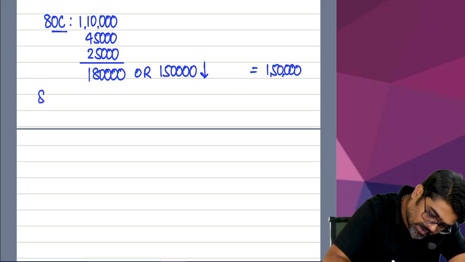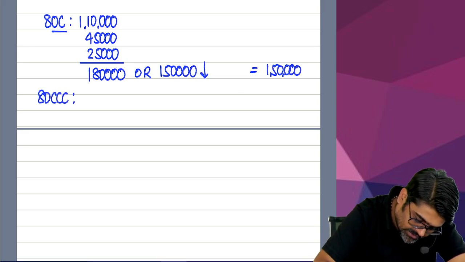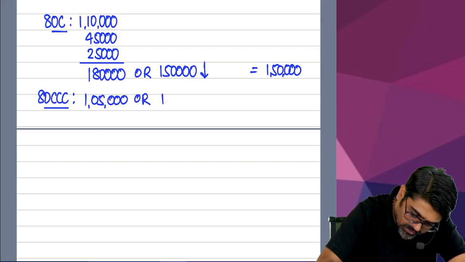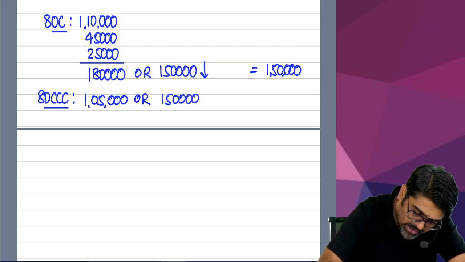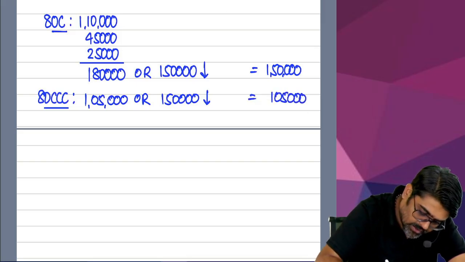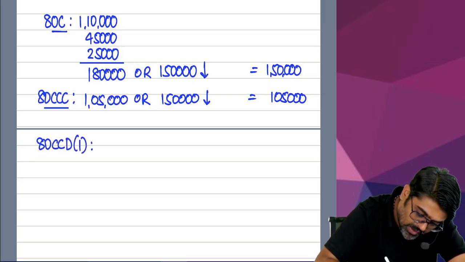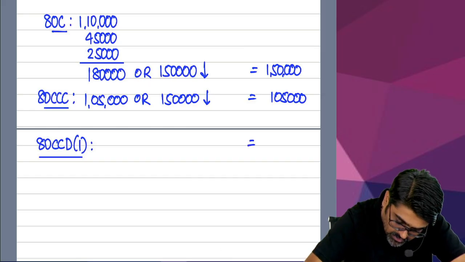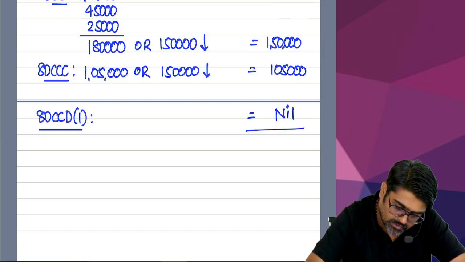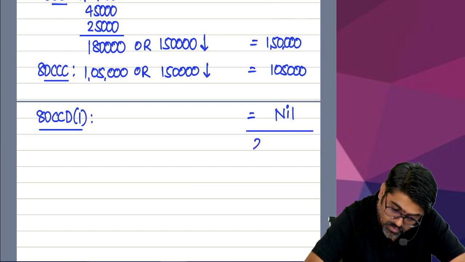80CCC is there or not there? 80CCC, how much? 1 lakh? And this will be allowed subject to a limit of 1,50,000. For 80CCC also the limit is 1,50,000, no? So how much will be allowed? 1,05,000. Wait, do you have 80CCD 1? If you have that also, you will have to take that also. Yes or no? But since in this question it is not given, I will take it as nil. So what is the total, guys? 2 lakh?